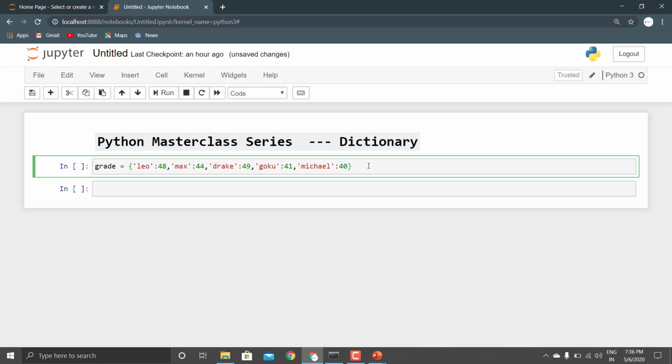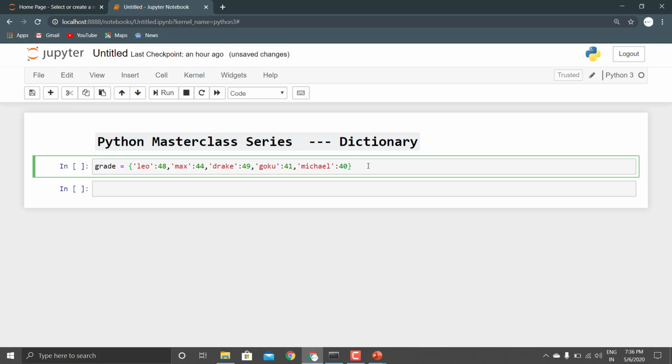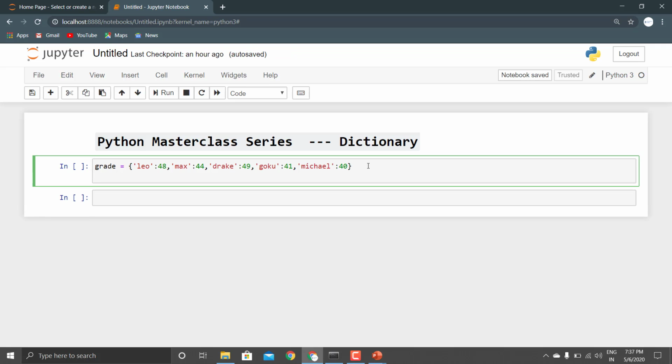The basic things we should always learn about any data structure are how we can insert an element, how we can remove an element, and how we can traverse or get to each element in a dictionary or any data structure. First of all, we are going to learn how we can traverse through a dictionary.